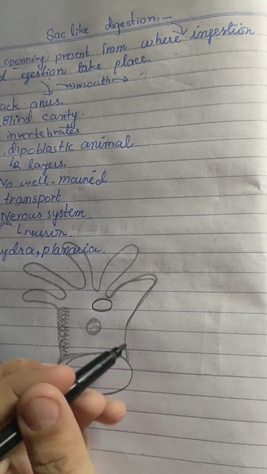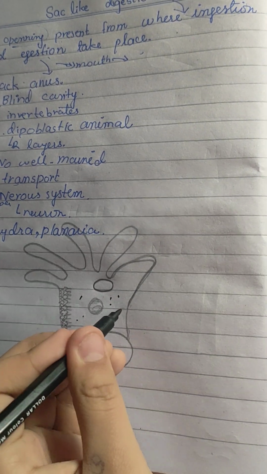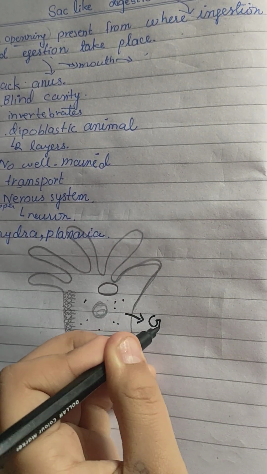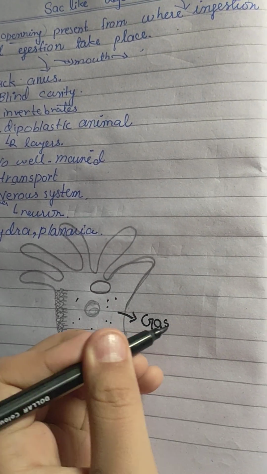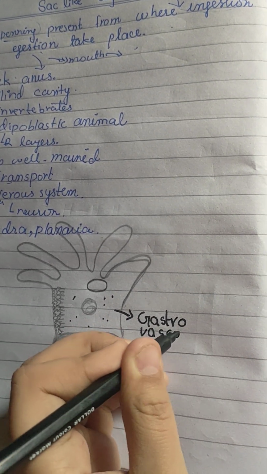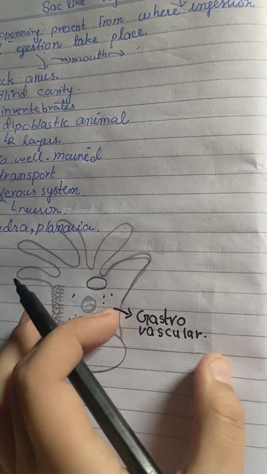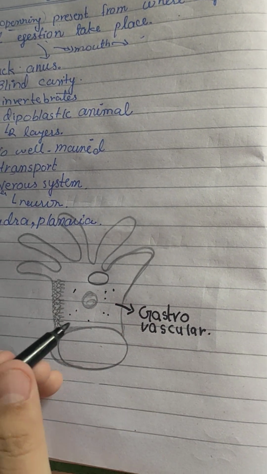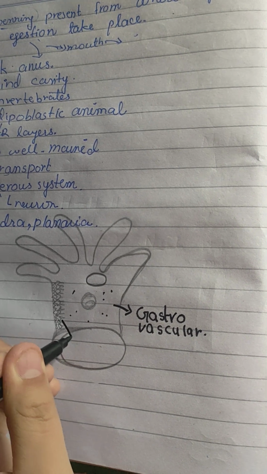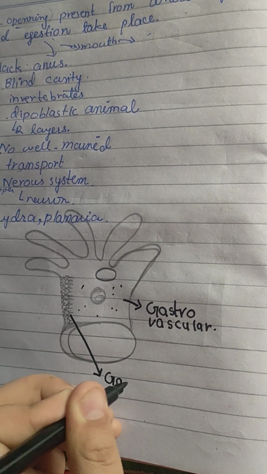So this is a cavity, and this cavity is known as the gastrovascular cavity. Then after that we have this inner membrane, that is known as gastrodermis.